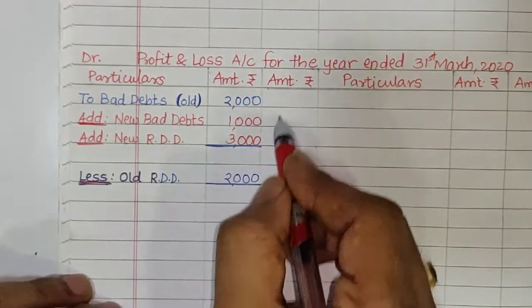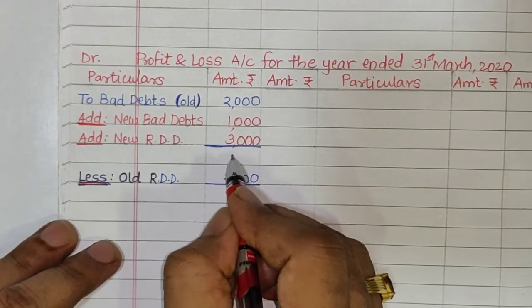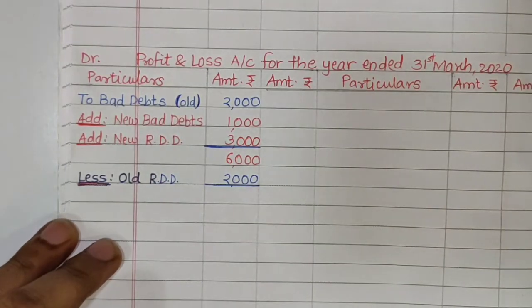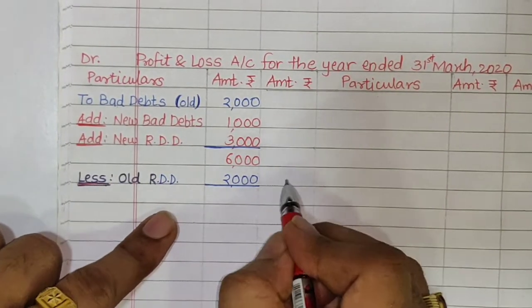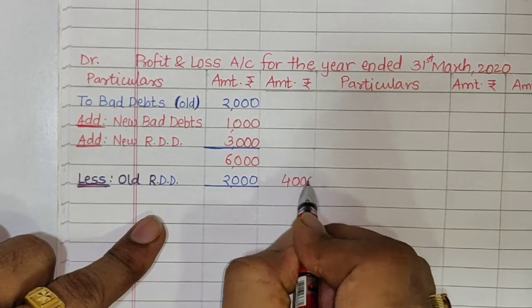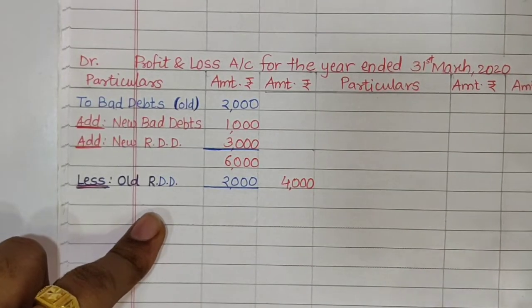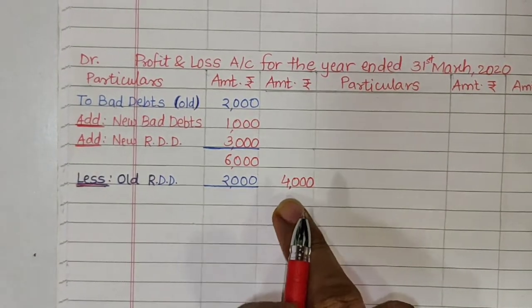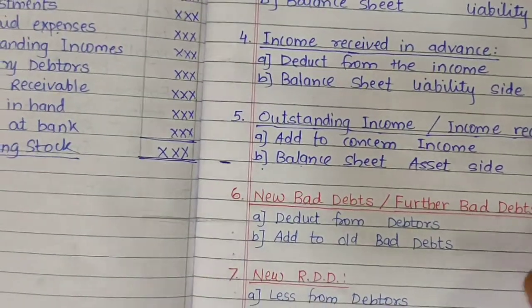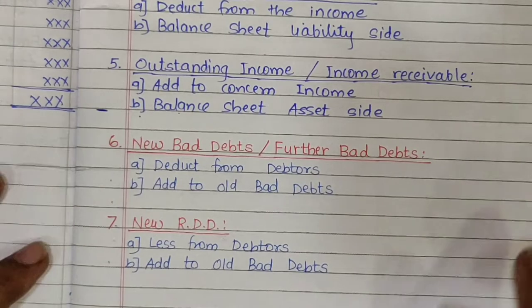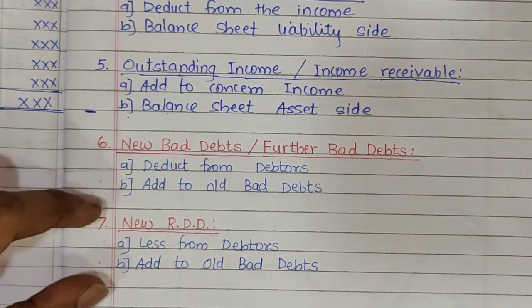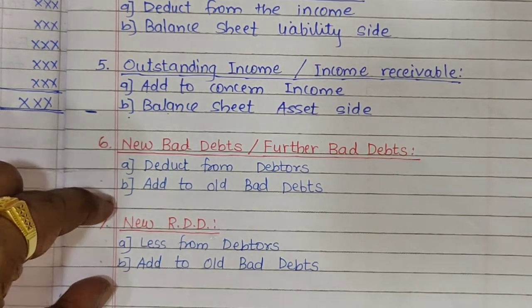So total loss for the year is 2 plus 1 plus 3 is equal to 6000. Minus this old RDD 2000 comes to 4000. So this is the actual loss that you have to consider while calculating the net profit or net loss. So let us have a look at this adjustment one more time. The effect for both the adjustments remains same. First, less from debtors. Second, add to old bad debts.